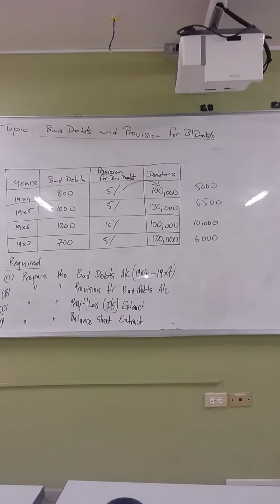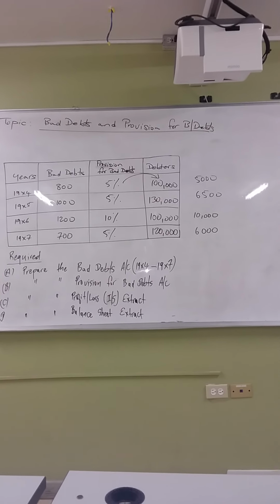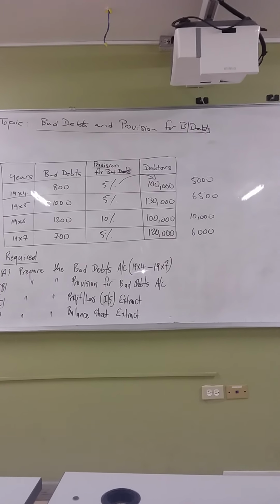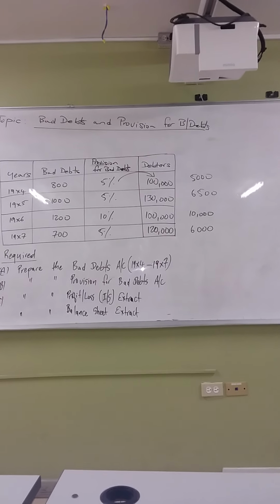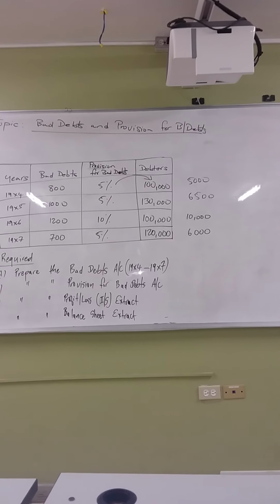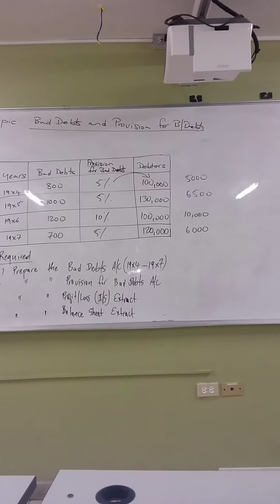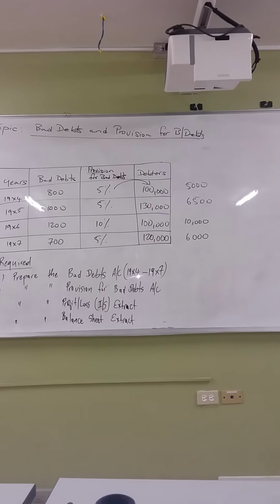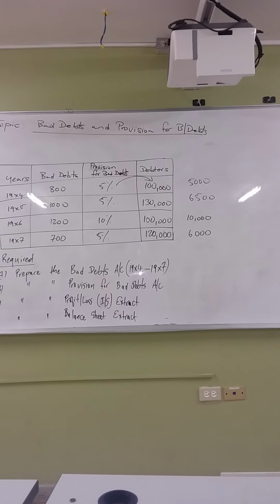Take for example 1994, when debtors is 100,000, you would have set a provision for bad debts of 5%. So from that 100,000, realistically, 5% of that money you don't expect to collect. 5% of 100,000 gives you 5,000.